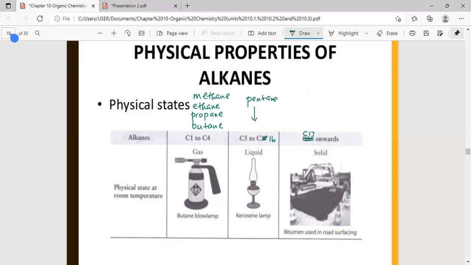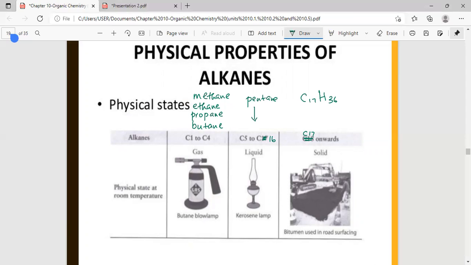You just need to know the molecular formula. If it is C17 onwards, it will be C17H36, C18H38, it will go on like that. Is that clear? So quite easy to remember. The first 4 are gases: methane, ethane, propane, butane. Pentane to C16 are liquids. C17 onwards, they are solids.